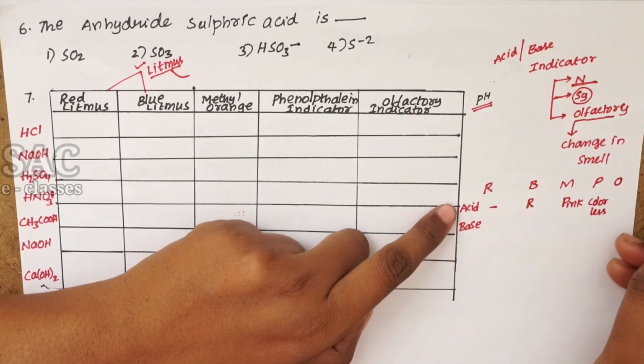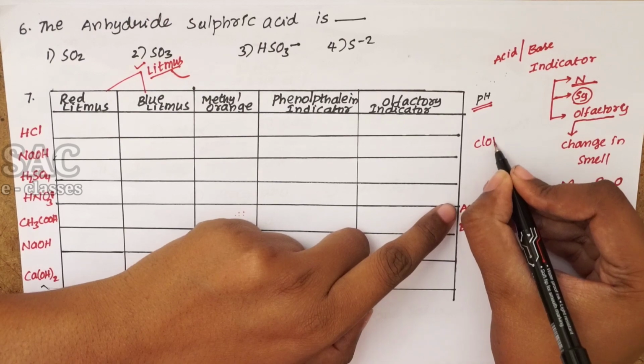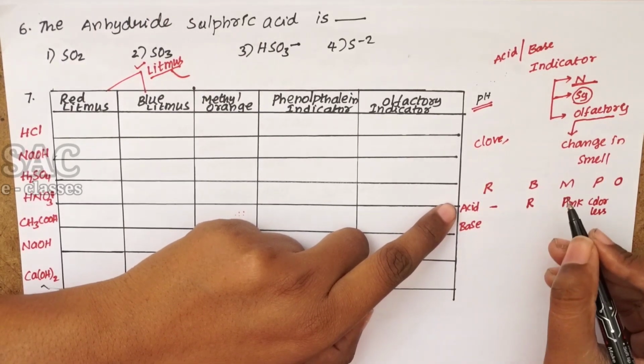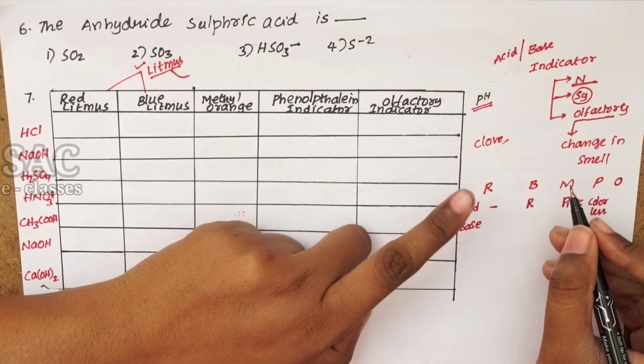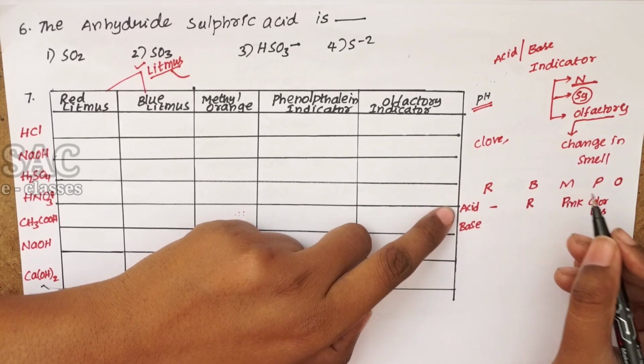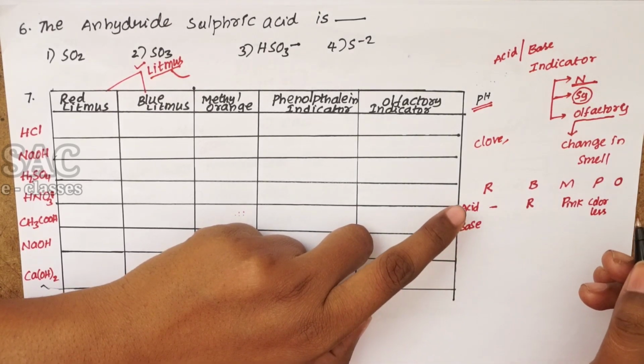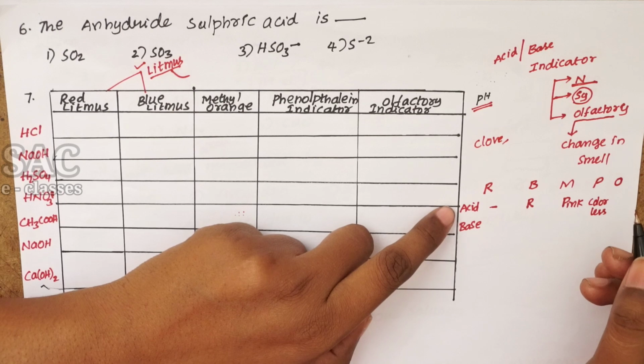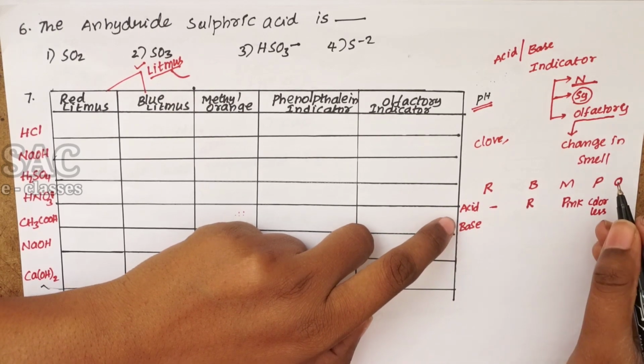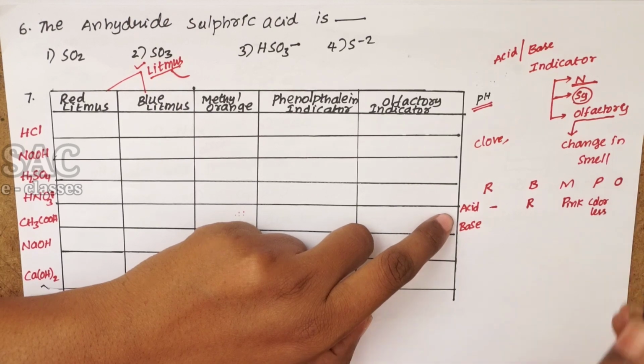Olfactory indicators are usually clove oil, vanilla essence, onion. These are the olfactory indicators. Whenever you treat the olfactory indicators with an acid, you will not observe any change in their smell. The smell will be retained. It won't suppress the smell.